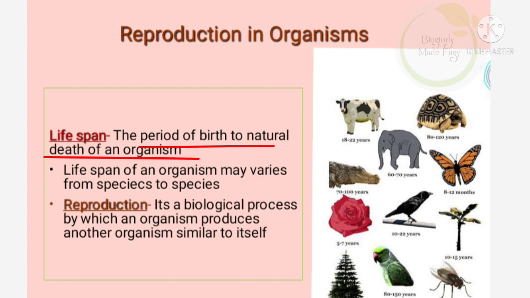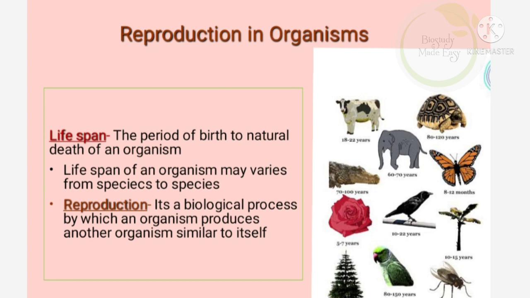Lifespan, the period from birth to natural death of an organism, is called lifespan. Lifespan of an organism may vary from species to species. Yes, you can see various organisms in the picture: cow, tortoise, elephant, butterfly, crocodile, rose plant, parrot, crow, and more. So, all these organisms have different lifespans.